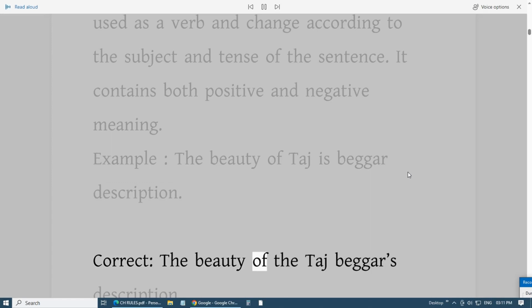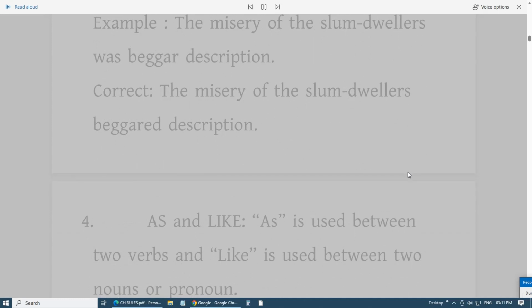Correct: The beauty of the Taj beggars description. Example: The misery of the slum dwellers was beggar description. Correct: The misery of the slum dwellers beggared description.